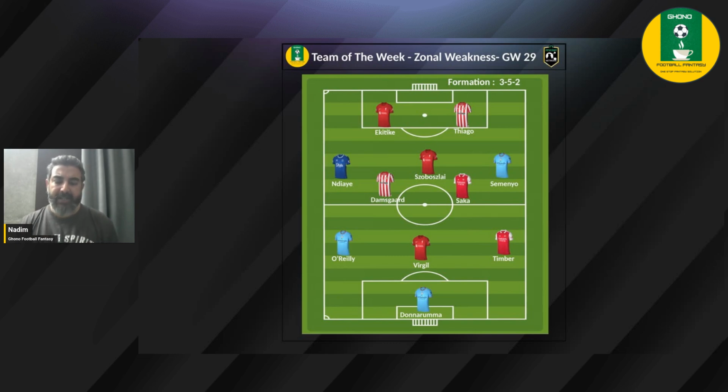O'Reilly, Virgil, and Timber are again likely to do well in terms of the weaknesses from the left and also down the center in terms of the headed conceded, but also the weaknesses down the right flank where these three defenders are going to occupy. So it's a good balance, I think, with three Liverpool up front, two from Brentford, two from Arsenal, and of course two from City and one from Everton, making the team squad. And of course, we have gone for Donnarumma as the goalkeeper.